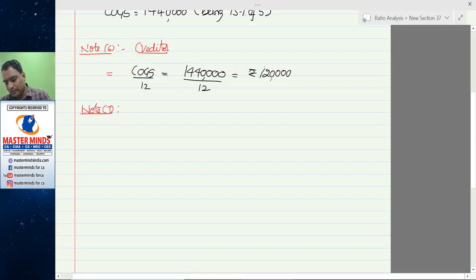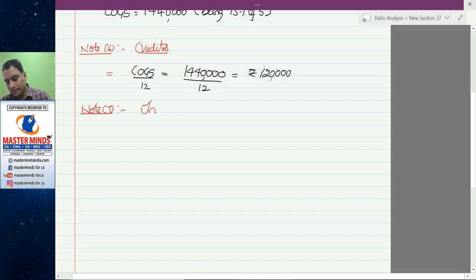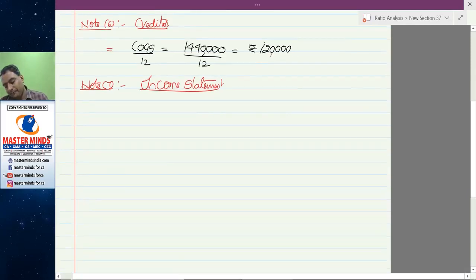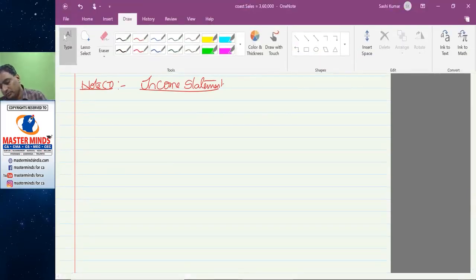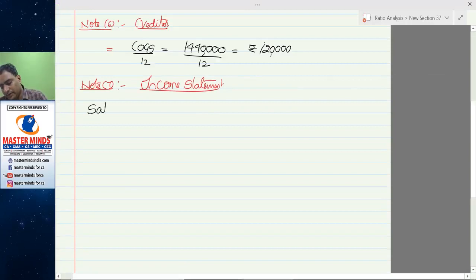Note 7. Income statement. We know the sales value 19,20,000. We know the COGS value 14,40,000.